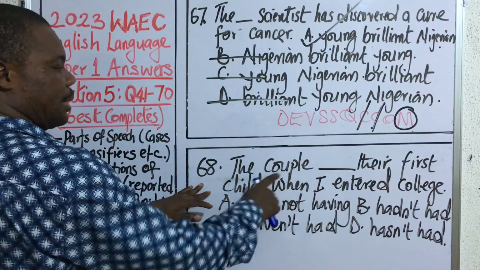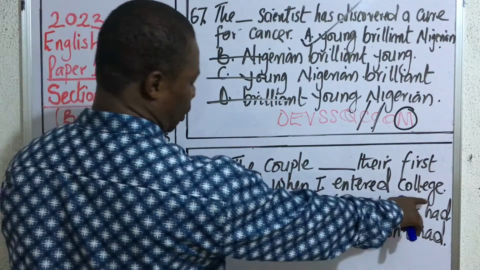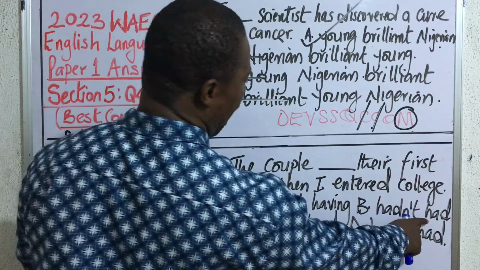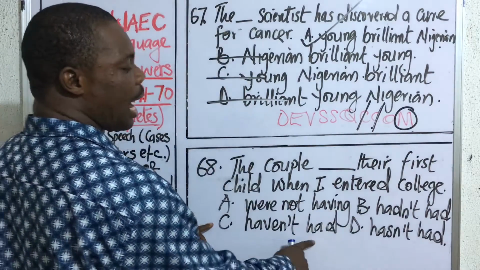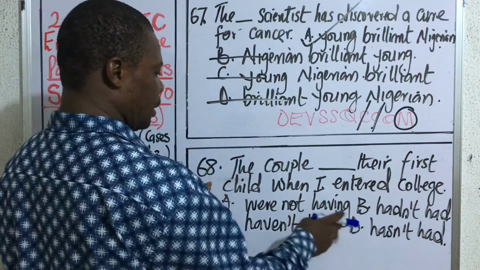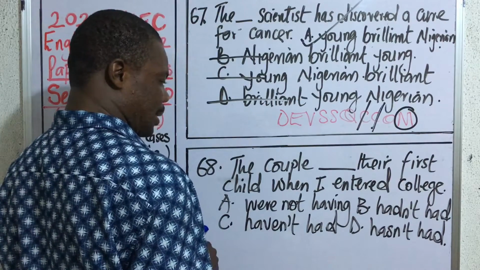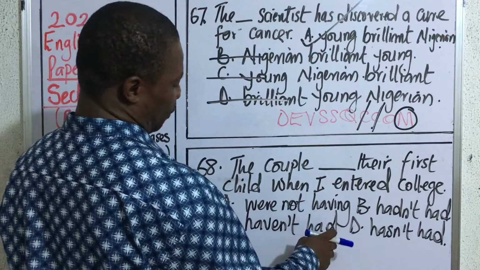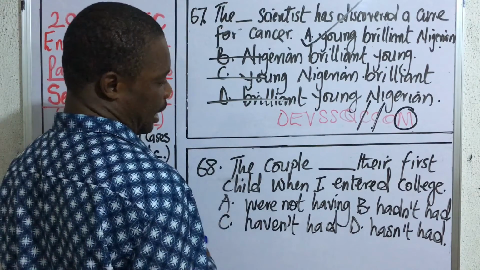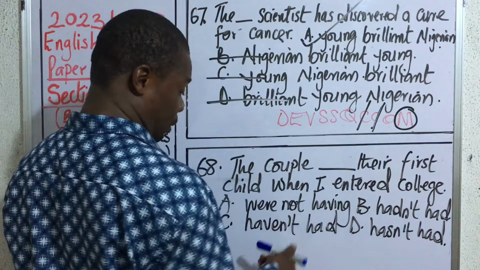Question 68. The couple dash their first child when I entered college. A. We're not having. B. Hadn't had. C. Haven't had. D. Hasn't had. Good. This is a test of tenses. And this is the second time as well that we have come across a problem on tenses in this year's exams. Okay? Now, what type of tense are they talking about here?